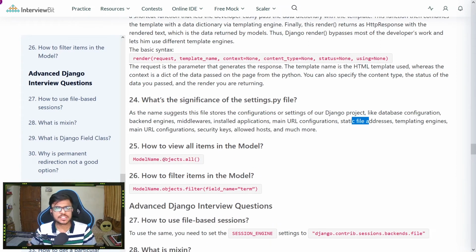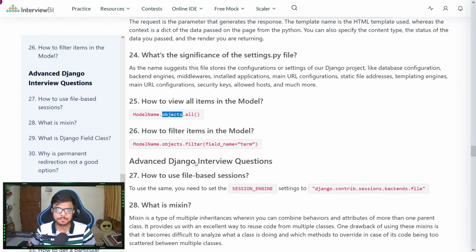Okay. Next question is, how to view all items in a particular model? We can do ModelName.objects.all(). How do we use a filter on any particular model? We take the model name, then objects, and then we call a function called filter, and in that we need to give the filter name and what term we need to search.